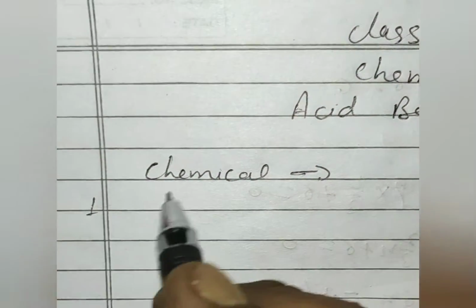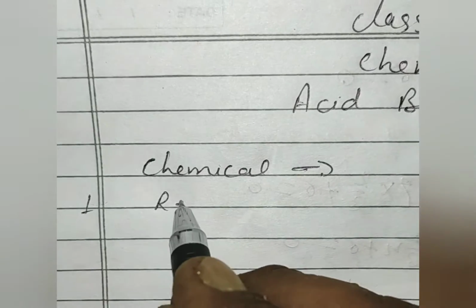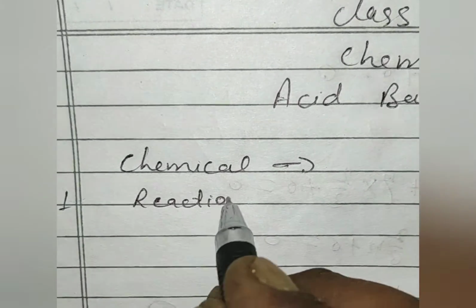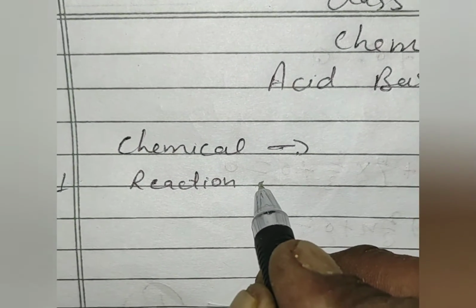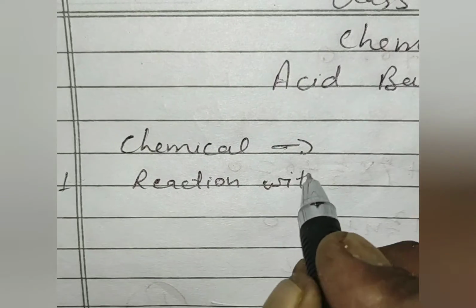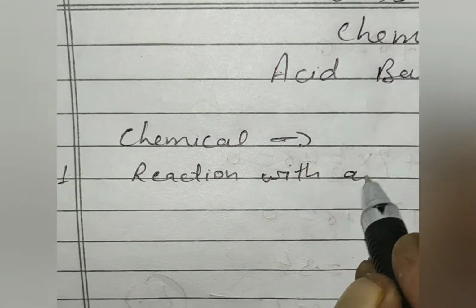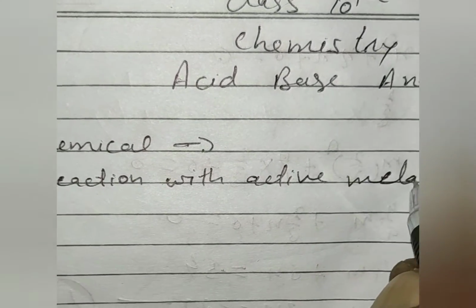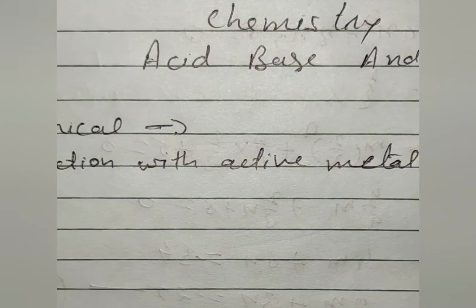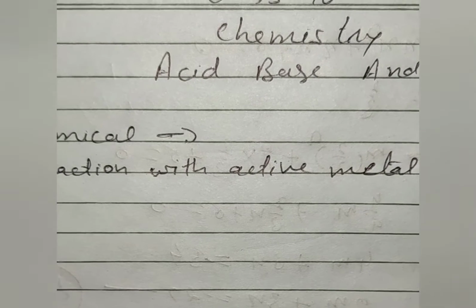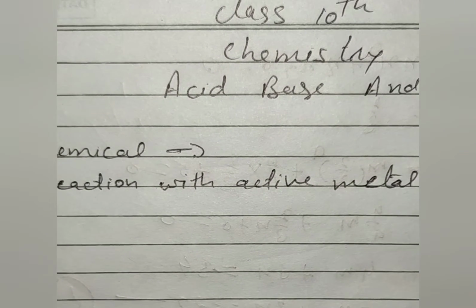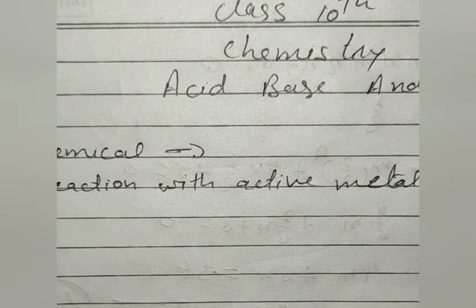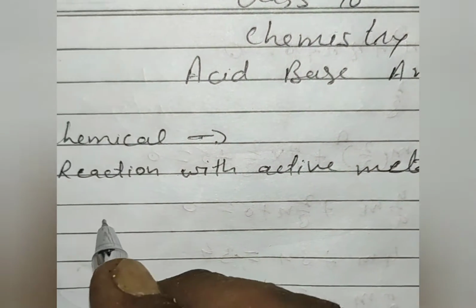First of all, reaction with active metals. When an acid reacts with an active metal, what will happen? Both dilute hydrochloric acid and dilute sulfuric acid react explosively with active metals like potassium, sodium and calcium.